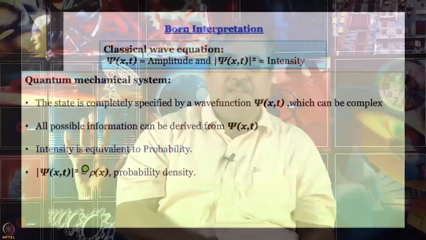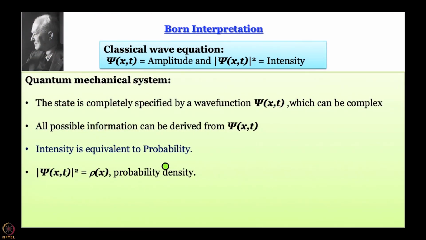If it is not complex, then it is just square. But it is also important to remember that mod psi square is rho x, probability density. It is not the probability itself, because you cannot really talk about probability at a point. A point has no dimensions. When one wants to talk about probability, one has to define a volume element.